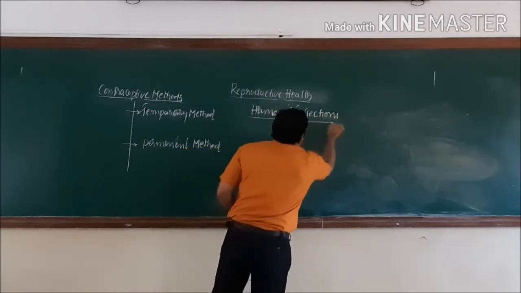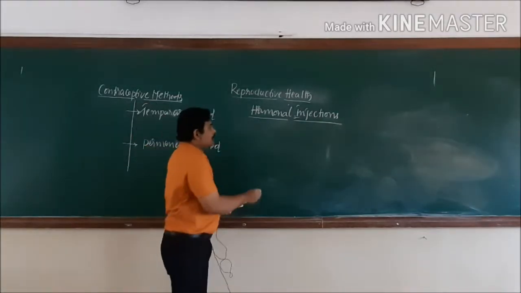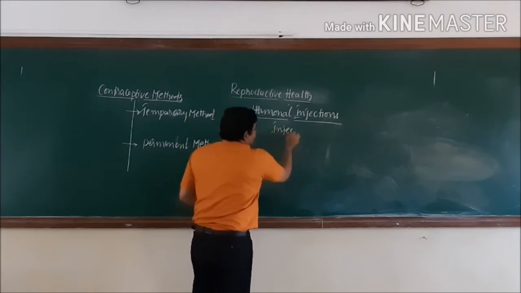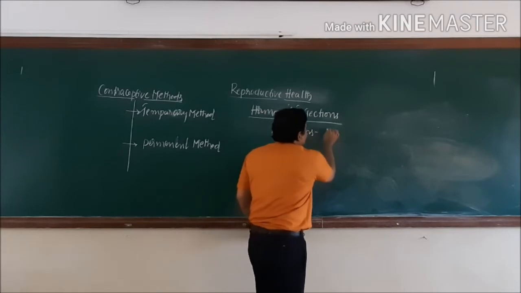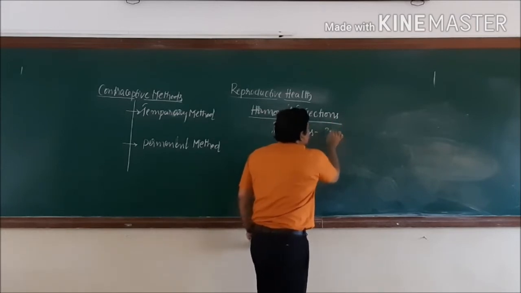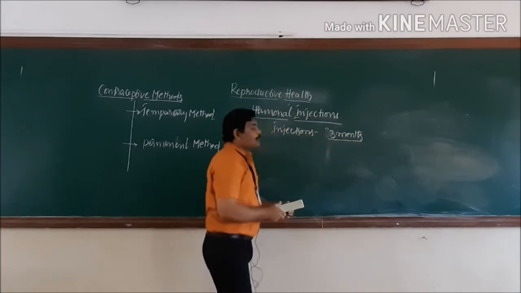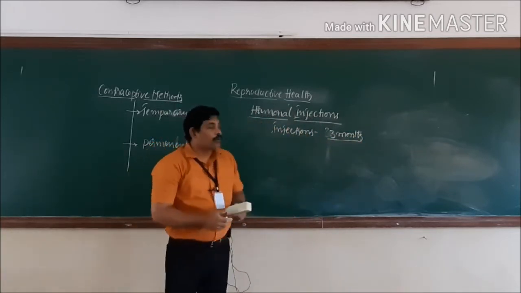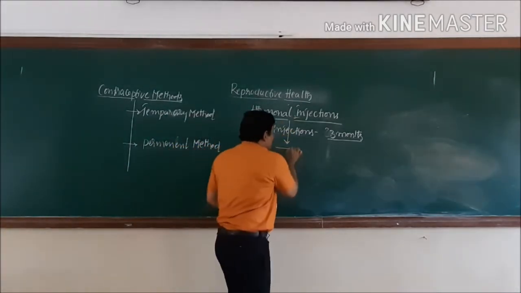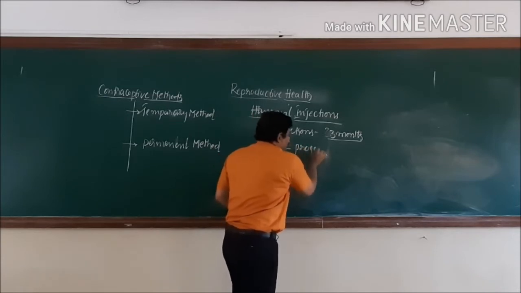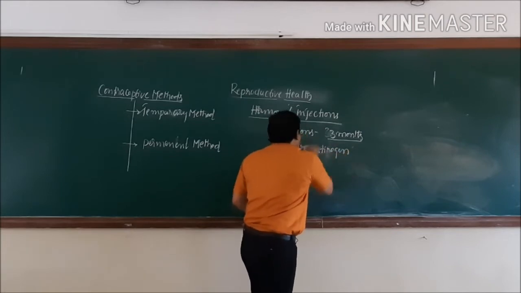So this is one more important and easiest contraceptive method. In this, generally an injection is given to a woman for every 3 months span of time. Each 3 months, they will give this hormone injection to the woman. So this hormonal injection also consists of a hormone that is known as progesterone.